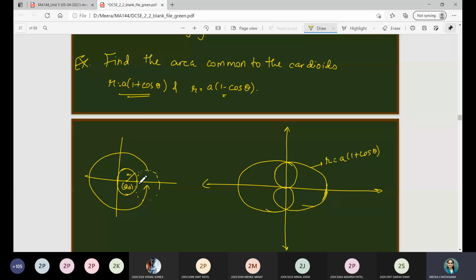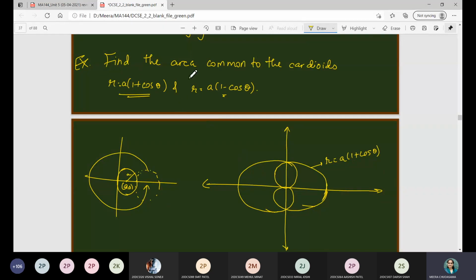You are able to see the animation, how it will rotate and how it will generate the cardioid in both directions. So that is how the cardioid is generated, that you can see using Wikipedia. If you search, you will understand the whole picture of how this cardioid will be generated, right? So that is what the cardioid means.